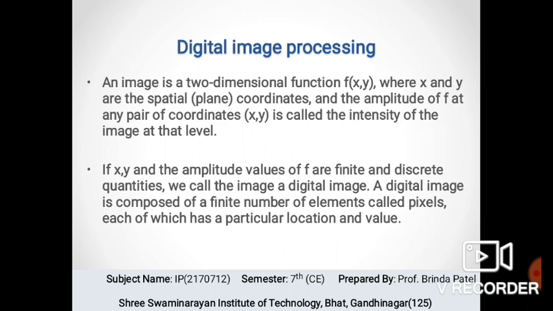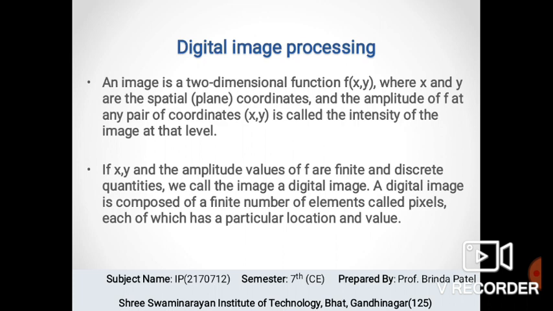Now let's see about digital image processing. So what is an image? An image is nothing more than a 2-dimensional signal. It is defined by the mathematical function f(x,y), where x and y are the two coordinates horizontally and vertically. So x and y are spatial coordinates.